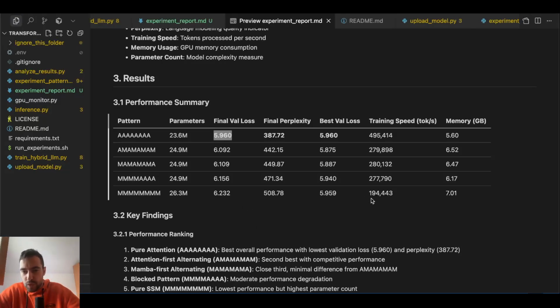And it's slowest, look how slow it is. Look how fast this is, all attention, 500,000 tokens per second. This is only 200,000. I don't know if this can go faster. Maybe it can, I'm not sure. We'll see all of this, we'll figure it out.